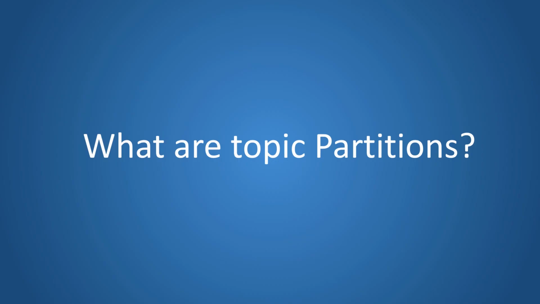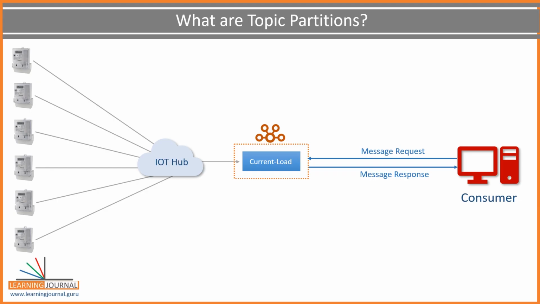Great. The next item in our list is the partitions. So, what are topic partitions? By now, you learned that the broker would store data in a topic, and the topics are just like a database table. This data could be massive. It may be larger than the storage capacity of a single computer. Think of the hundreds of thousands of smart meters sending current load every minute. In just a few hours, you are going to collect several terabytes of data, isn't it? So, the broker is going to face a storage capacity challenge.